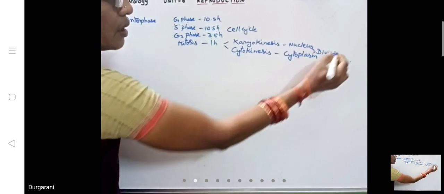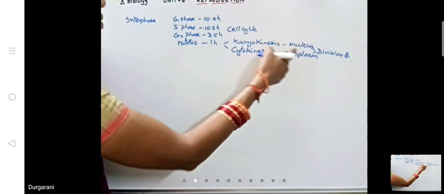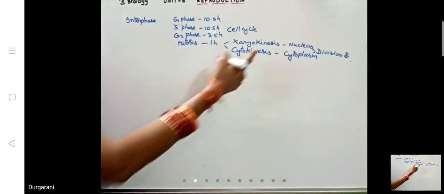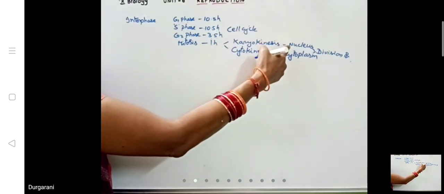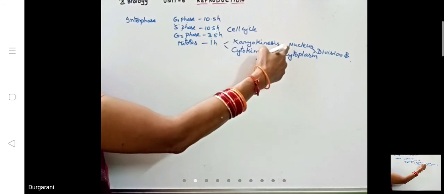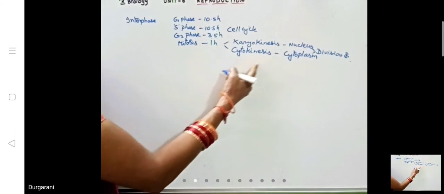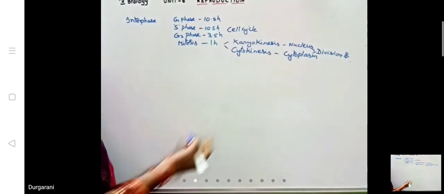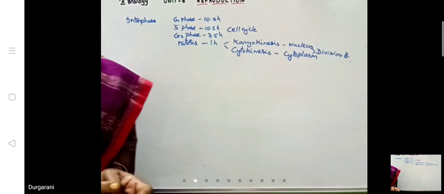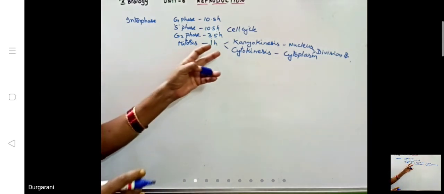Is it clear? Division of nucleus means inside, whatever the nuclear material, genes and chromosomes, the division comes under karyokinesis. And what changes occur in the cytoplasm comes under cytokinesis. Is it clear?